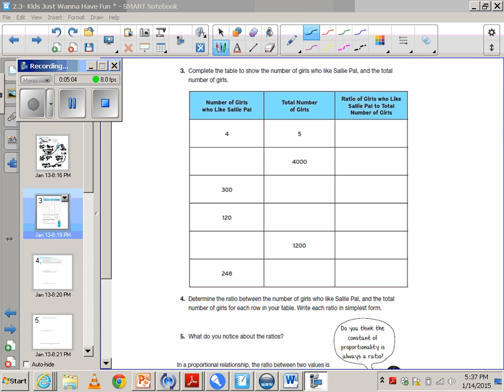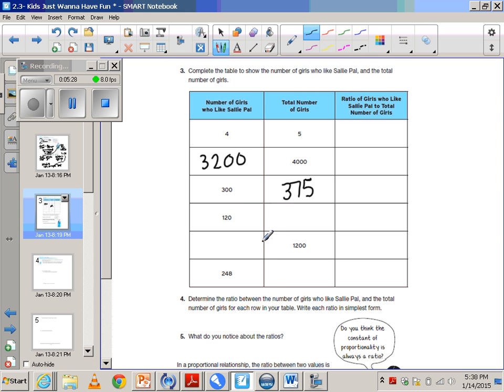So on number 3, we're going to complete the table to show the number of girls who like Sally Powell and the total number of girls. So we've already done this one, and we determined that it was 3,200. We also already did this one, and that was 375 total. I want you to calculate these three using proportions and scaling up or cross multiplication to determine these answers.